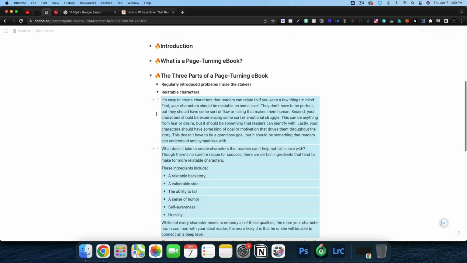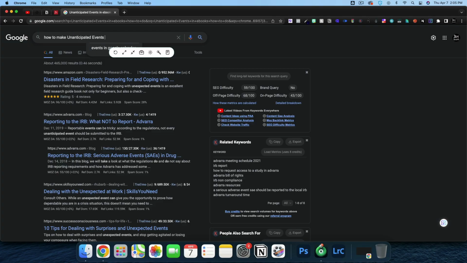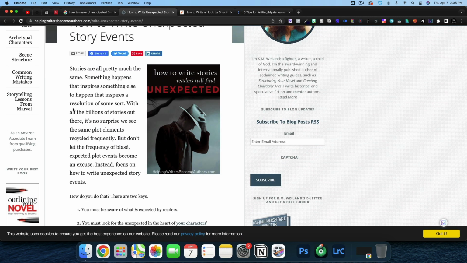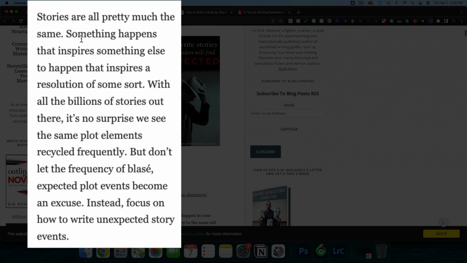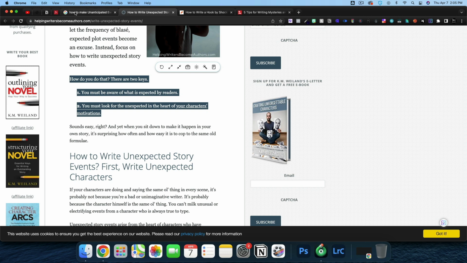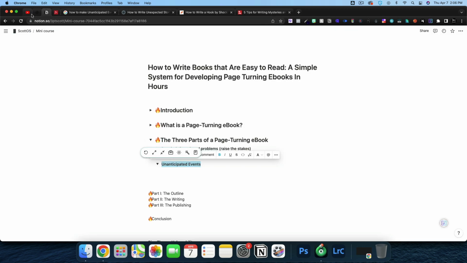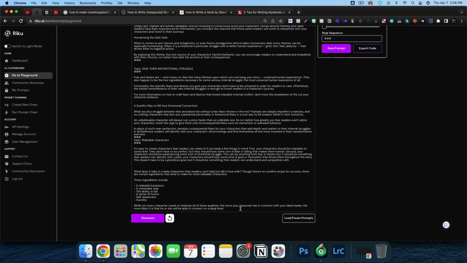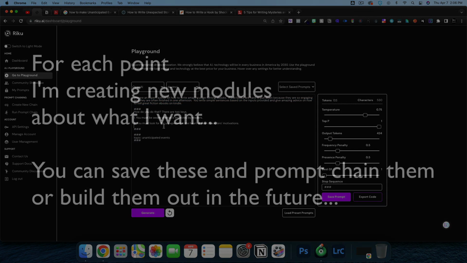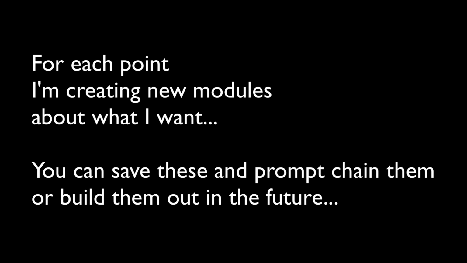Now we just need unanticipated events. How to make unanticipated events in ebook keep reader reading. Let's go ahead and see if we've got anything good here. Stories are pretty much all the same. Something happens that inspires something else to happen that inspires a resolution of some sort. That's 2 good tips. So for unanticipated events, let's go ahead and delete out everything that we have here. And for our first example, we're going to give those 2. And then we'll jump here.